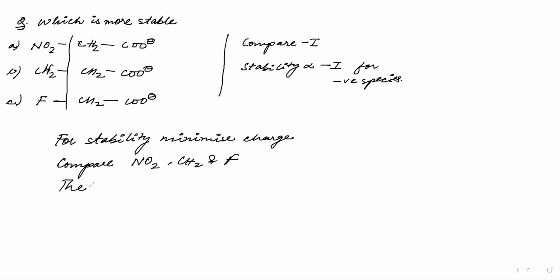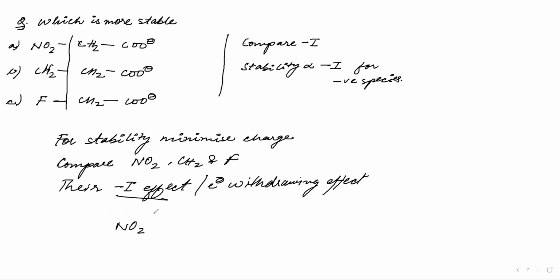And what I have to compare? Their minus I effect. Which has the most minus I effect? Which has the most electron withdrawing effect? So you tell me which has the most electron withdrawing effect, from the last slide that you must have copied in your copy. Which has the most electron withdrawing effect? NO2. Then fluorine, then CH2.